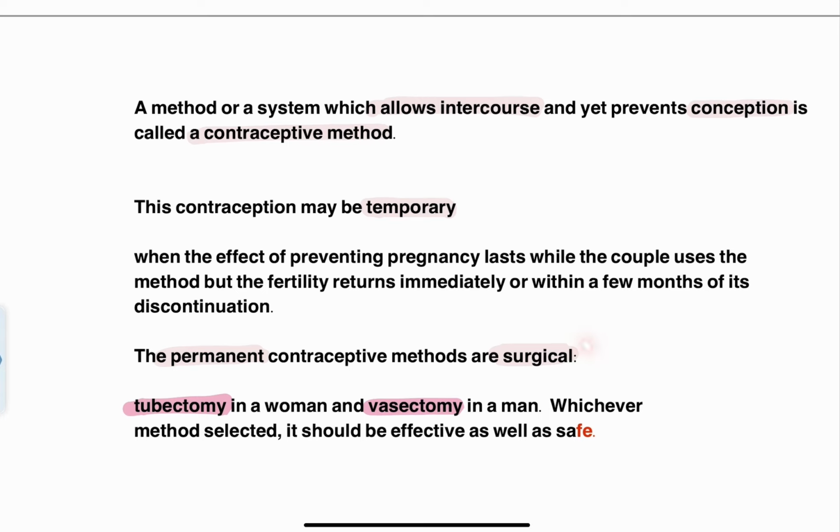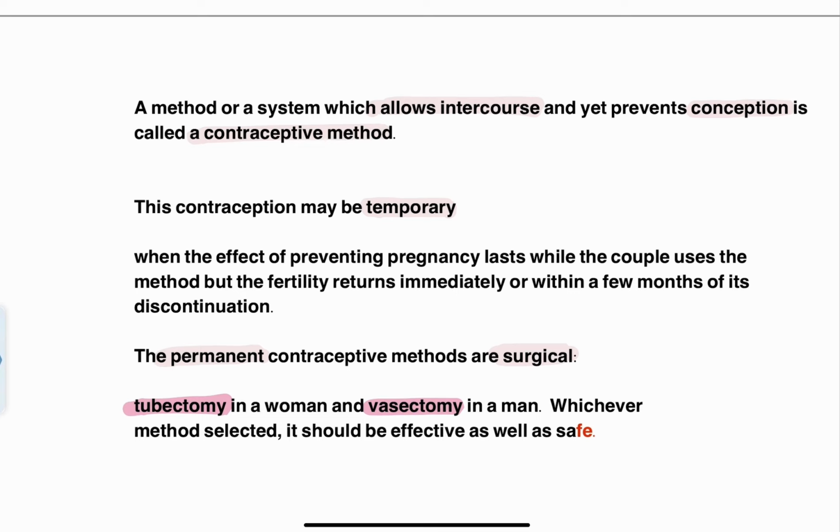Now, when are you going to call a contraceptive method permanent? All the surgical contraception methods are definitely permanent. It's very clear, right? What are the surgical contraceptive methods you know? The two most important ones, which anyone can tell, are tubectomy in women and vasectomy in males.